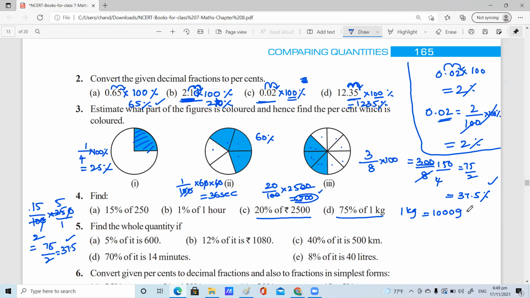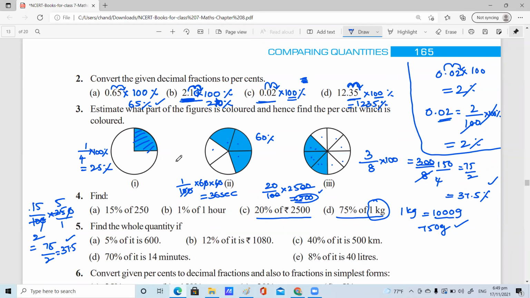Okay, ma'am. Come on, answer, Srusti. 750. Very good. 750 what? Grams. Ma'am, 750 grams, right. We have to find the grams. In kgs we are given, that's why you are telling 1000 grams, right? Whatever part I wrote here, you said 1 kg equal to 1000 grams. So the answer is also in grams.